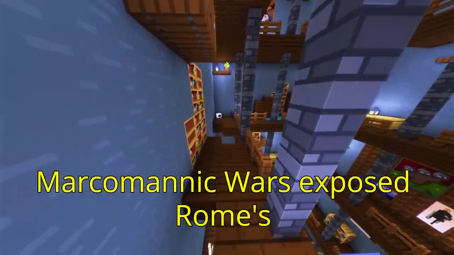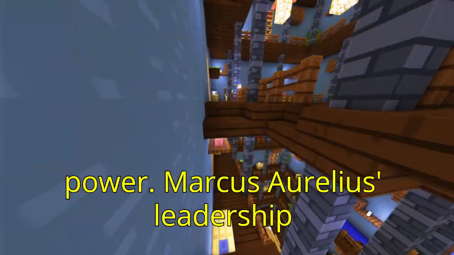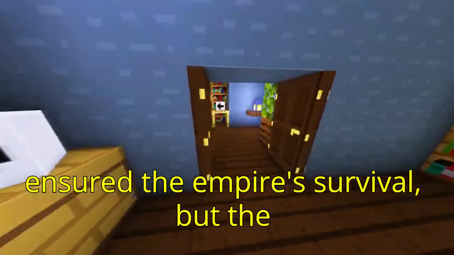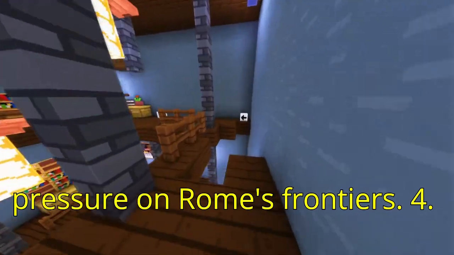Significance: the Marcomannic Wars exposed Rome's vulnerabilities during the height of its power. Marcus Aurelius' leadership ensured the empire's survival, but the conflicts foreshadowed the growing pressure on Rome's frontiers.